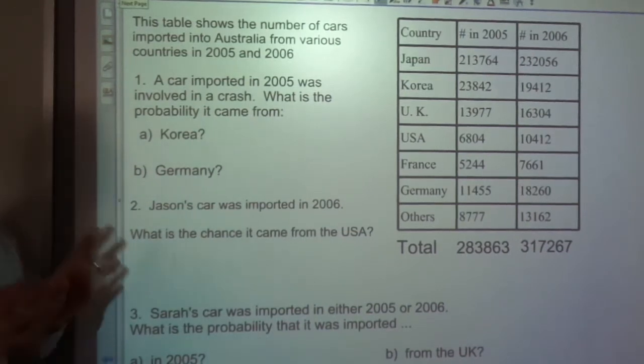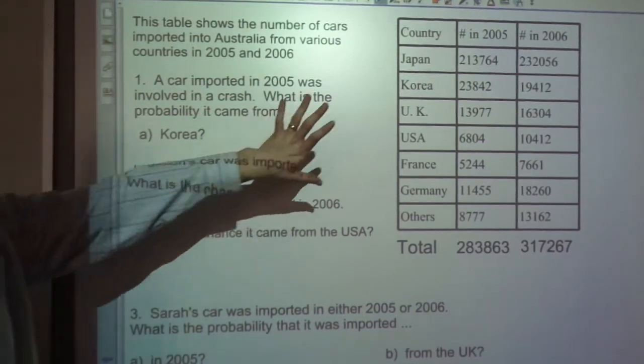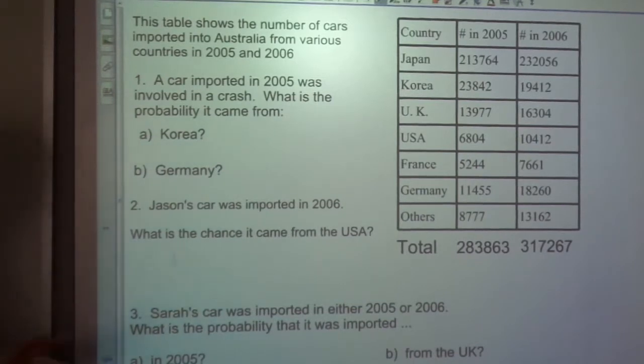You do not need to copy down this data and this chart. All I want you to do is examine this for a moment, pause the video, and try to answer the questions. Try to answer 1, 2, and 3 just by looking at the data that's here on the screen. So pause it and try 1, 2, and 3, and then restart it.